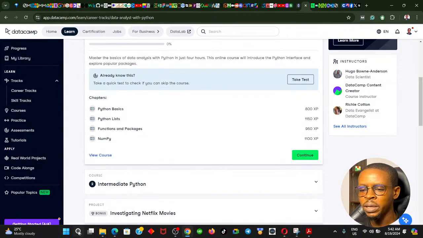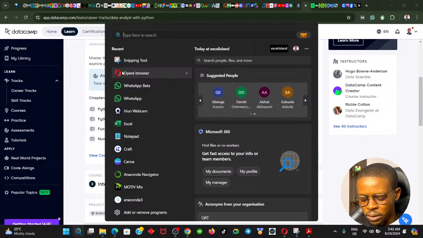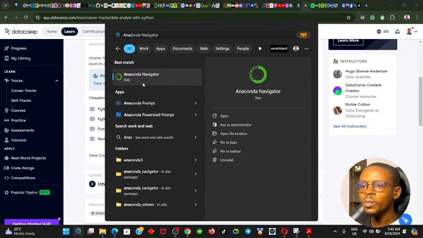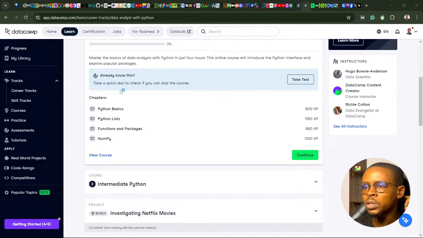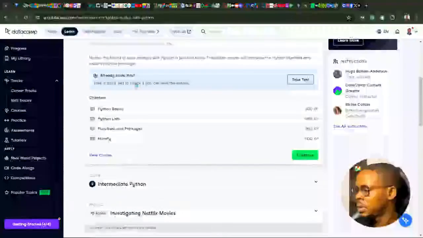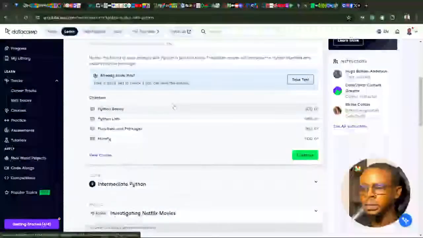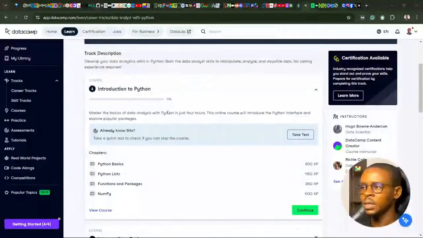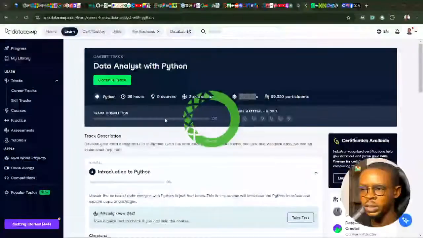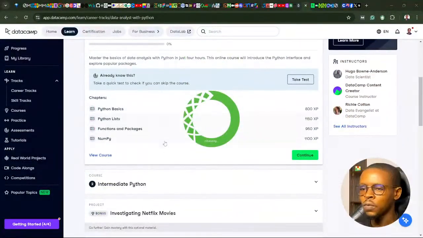Also, let me just launch my Anaconda Navigator because I probably have to code in Jupyter Notebook or DataCamp. I have to use the interface on DataCamp. I just love to use my own local machine interface also, to get familiar and find my way around analyzing data sets in my own local environment, especially when I'm working for a client.